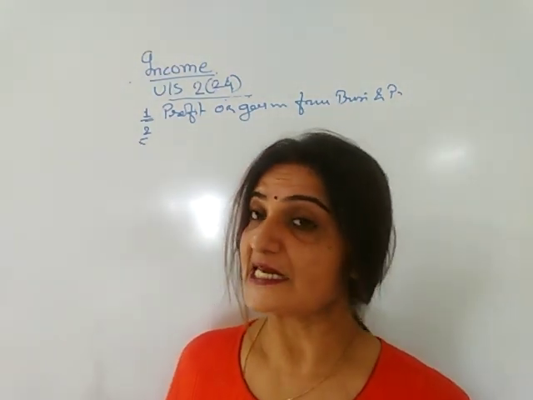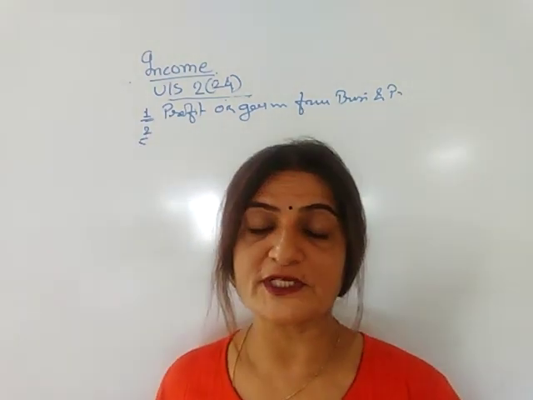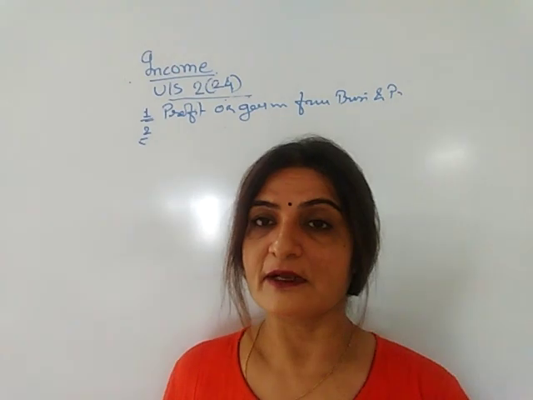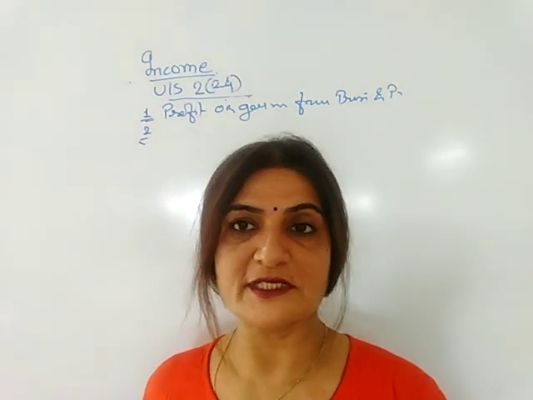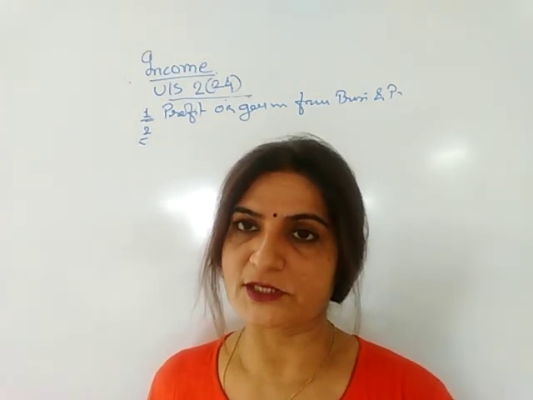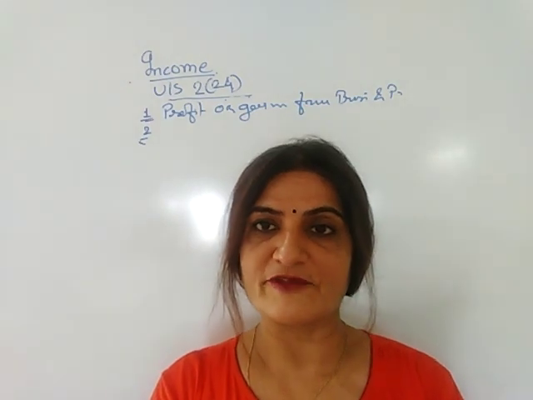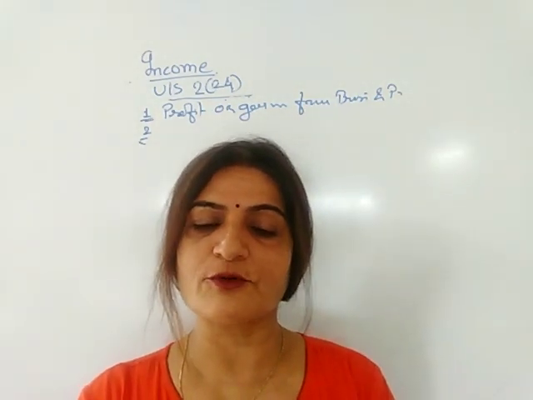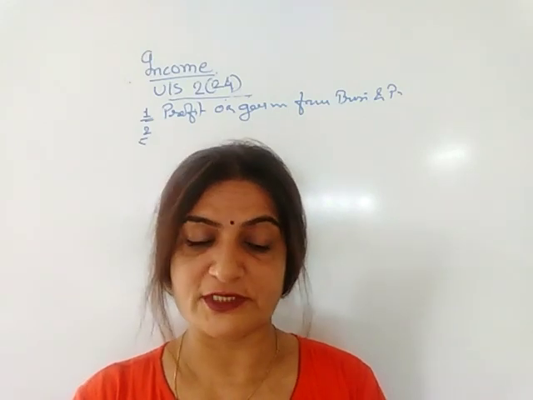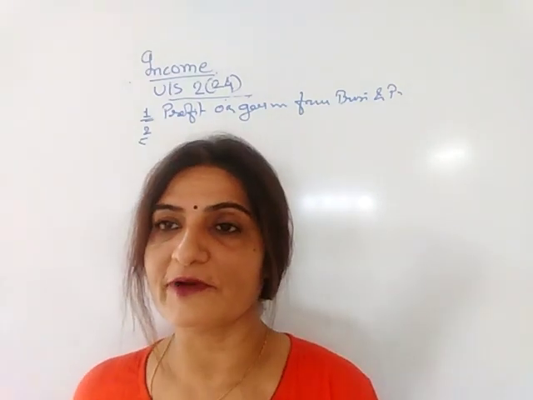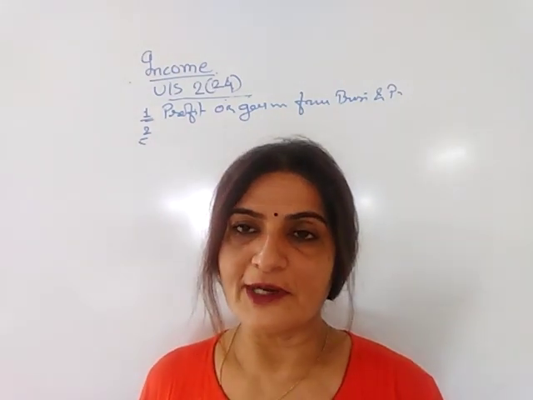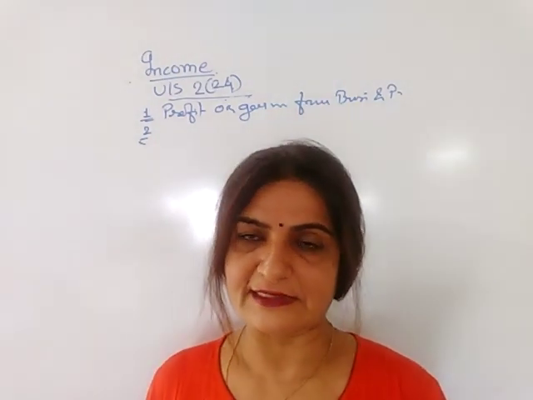So the first item under the note is profit and gain of a business or profession. The second item is a dividend. Nowadays the dividend income is completely exempted from tax. The third item covered under the definition is voluntary contribution received by a charitable or religious trust. कोई charitable or religious trust, whoever may be, whatever donation or voluntary contribution they get is considered as their income.